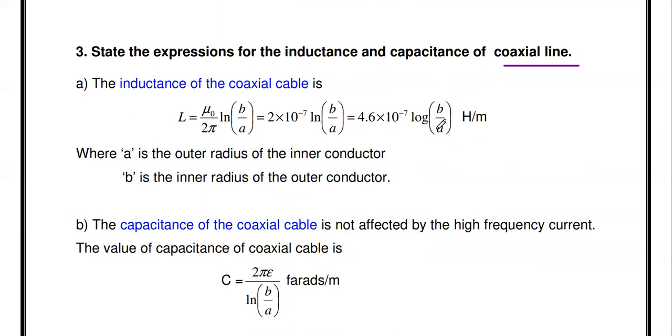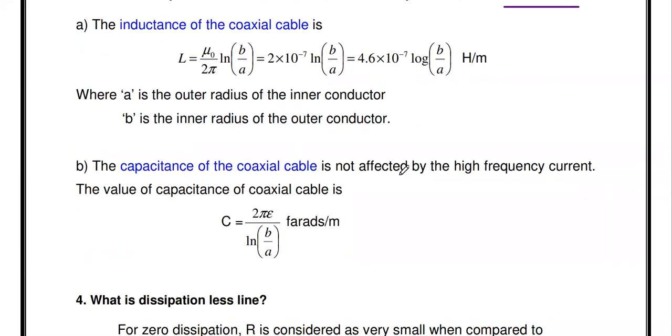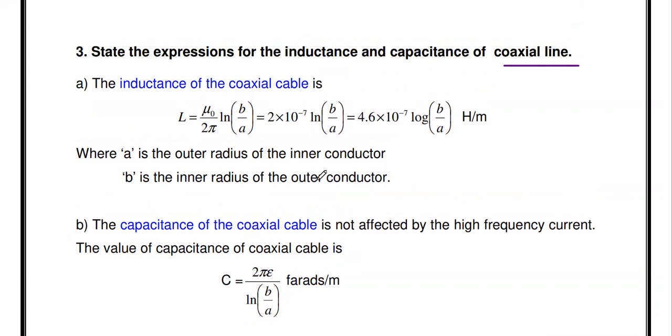Okay, so this is the inductance of the coaxial cable, where a is the outer radius of the inner conductor, and b is the inner radius of the outer conductor. Similarly, the capacitance of the coaxial cable is given by C equal to 2 pi epsilon divided by ln(b/a). So this is the inductance and the capacitance of the coaxial cable at high frequencies.